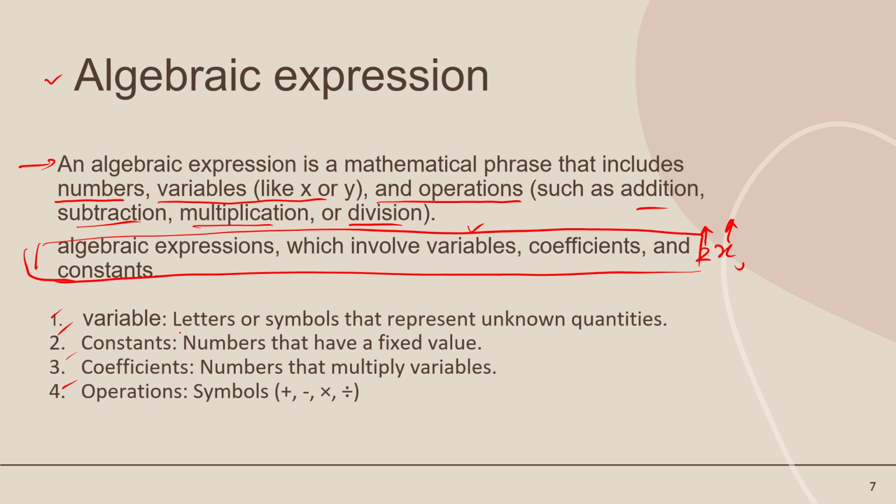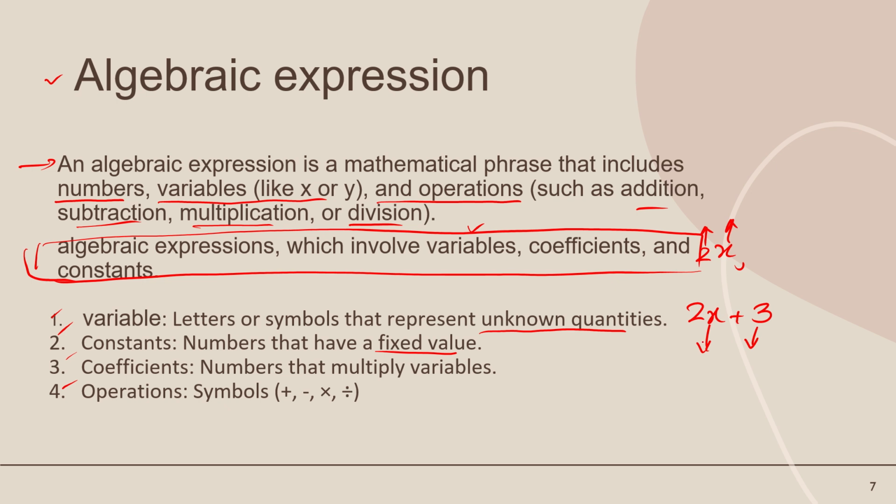What is a variable? Letters or symbols that represent unknown quantities. Let's suppose I write 2x plus 3, so x is called the variable, which is an unknown quantity. We don't know the value of x. A constant is a fixed number, a fixed value. For example, 3 is a constant.